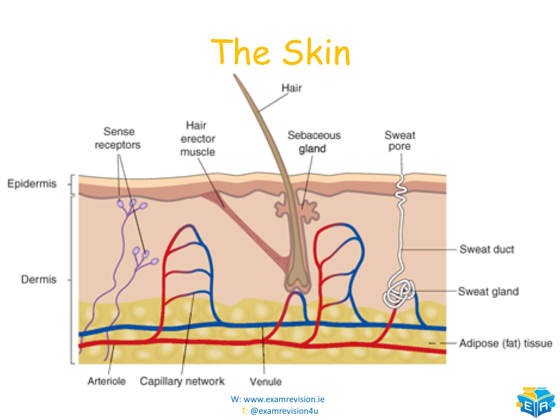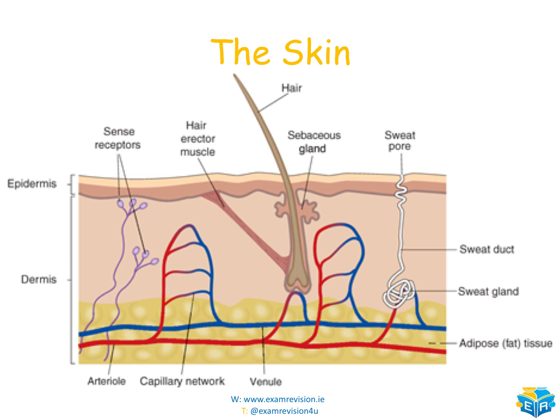We do have sense receptors as well, so these are responsible for us sensing things. If you think of your nervous system, they're hugely important for that. We have our sebaceous gland. We have our sweat pores, so this is one of the pores where sweat will be released. We have our sweat duct, that's what the sweat is going to travel in, and we do have our sweat glands as well. We have a layer of fat tissue underneath the skin as well.